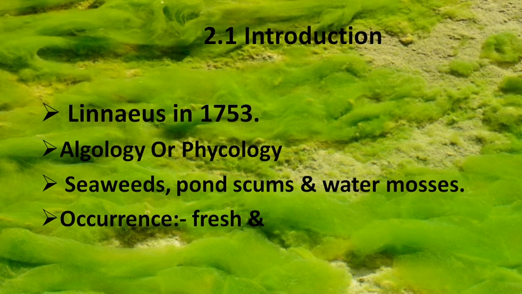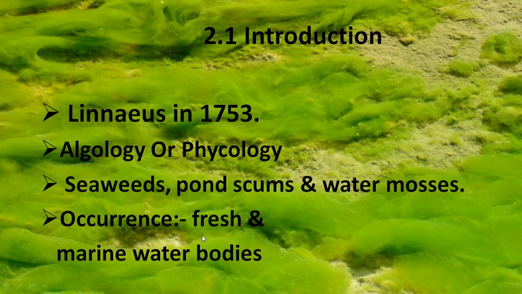Algae specifically have an aquatic habitat. In aquatic habitats, they are found in fresh water and marine water. What is fresh water? The fresh water of ponds, pools, ditches, streams, rivers, lakes, and the marine water bodies, meaning the sea water or ocean water.